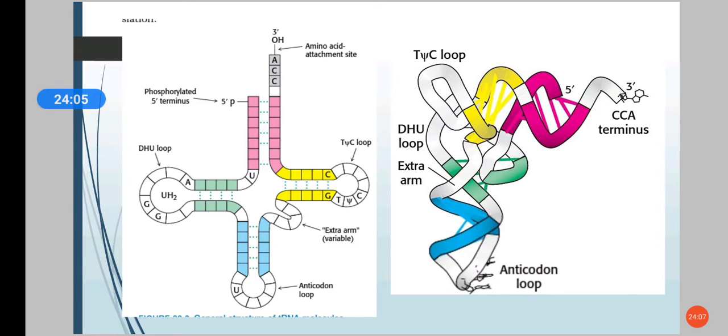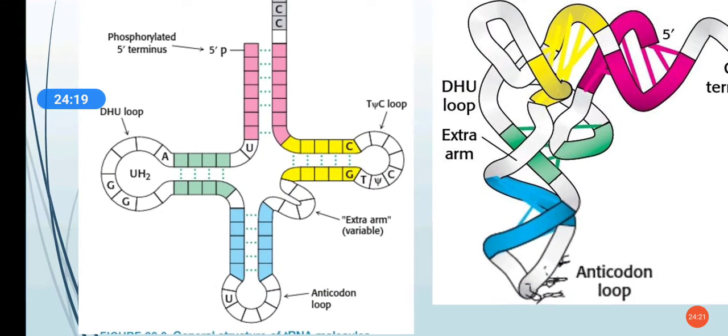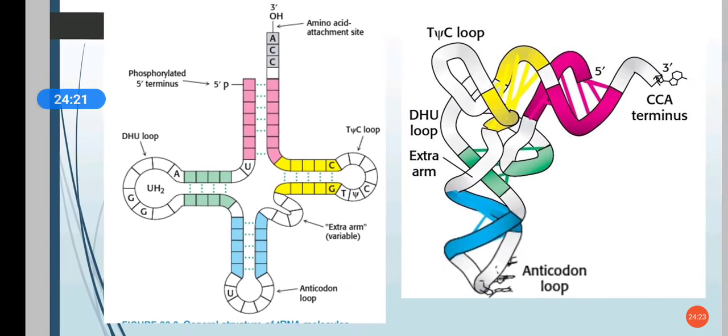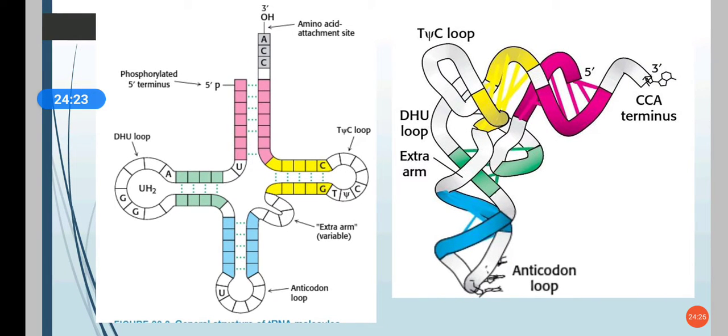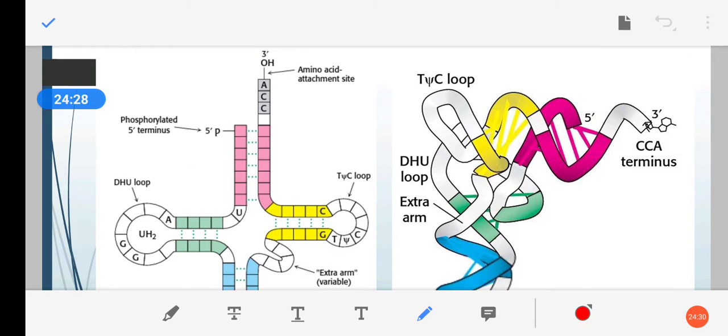So here you can see the cloverleaf model of tRNA and the L shape of the tRNA. tRNA usually exists in the L shape in the cells, but the cloverleaf gives a clear picture of the structure. Here you can see the CCA terminal, that is the amino acid attachment site.